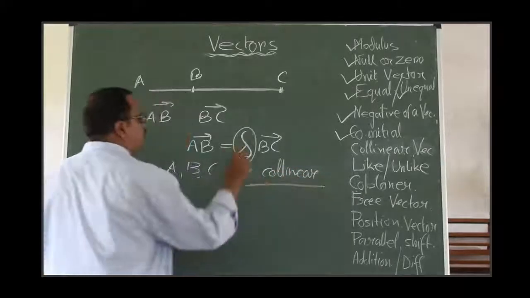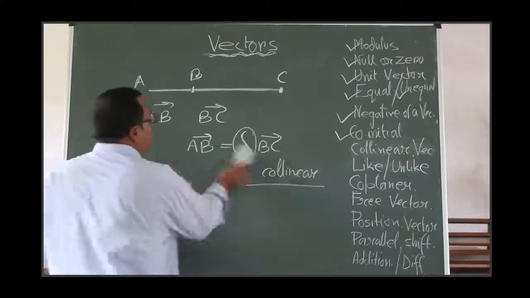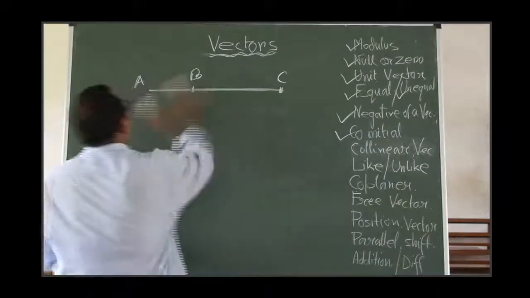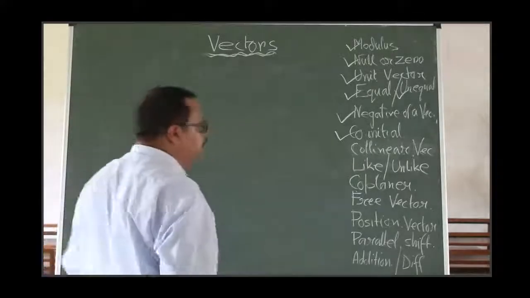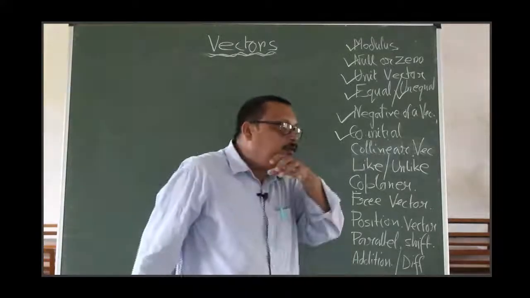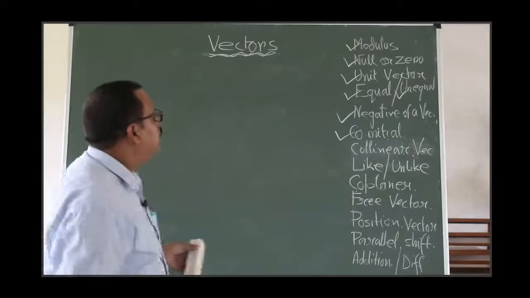We'll do this later when I try to solve the exercise. So these are collinear vectors and collinear points. By using the vector method, we can prove whether the points are collinear or not.